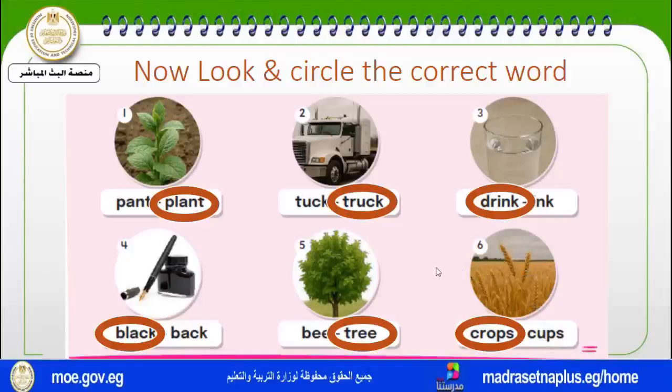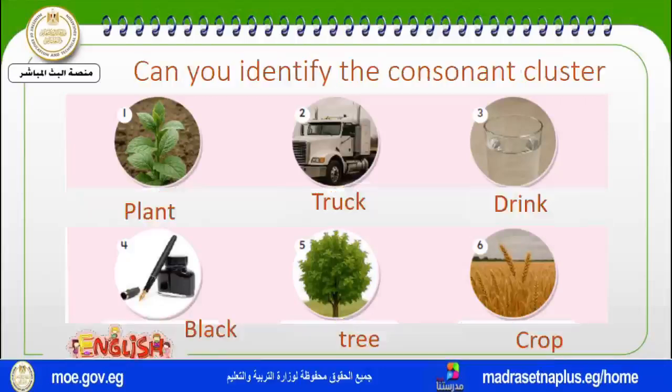Look again at the 6 words and try to find if there are any consonant clusters in these words or not. Remember, consonant clusters are 2 or more consonant sounds that come together at the beginning of the word, or in the middle of the word, or at the end of the word. These are the words. Yes. Every word of the 6 words has a consonant cluster.